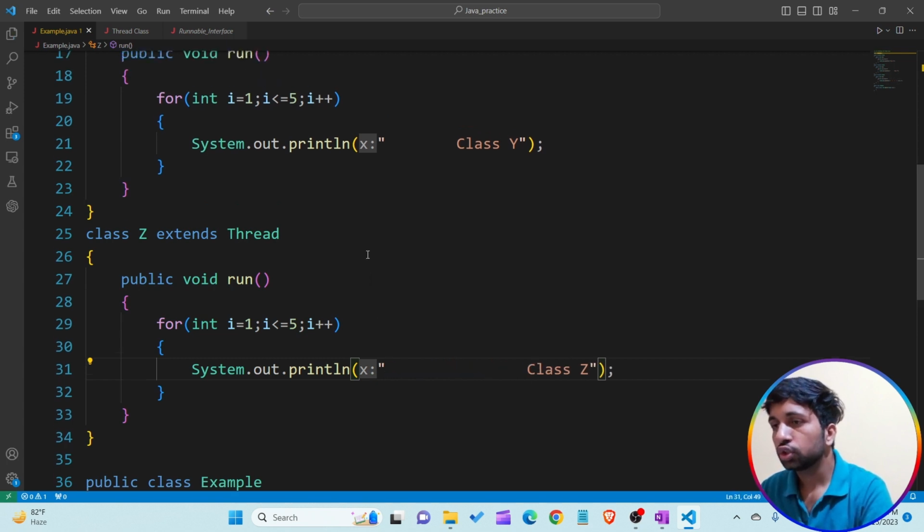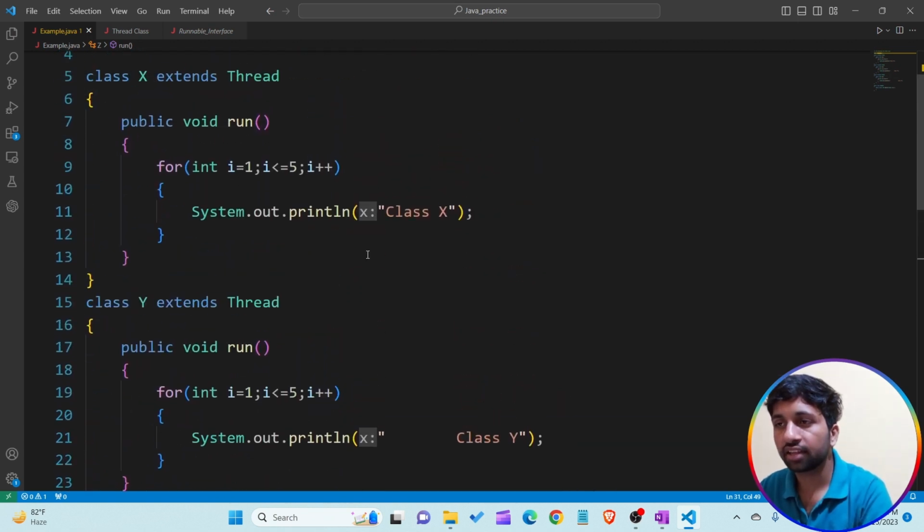Okay, so you are able to see class X, class Y, class Z are child classes of the Thread class. The run method is already present in the Thread class, but I want to override that run method in the child class, in the X class. So I'm just overriding the run method. Let's assume I want to create the object of the Thread class. If I want to run this particular run method, how are we able to do that?